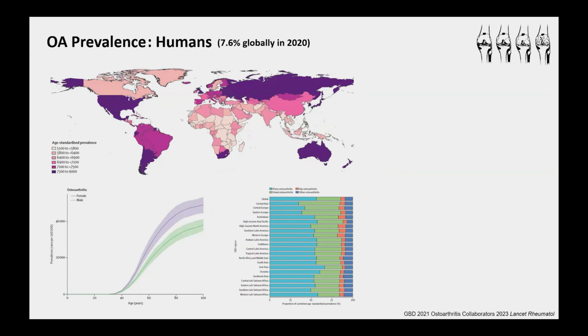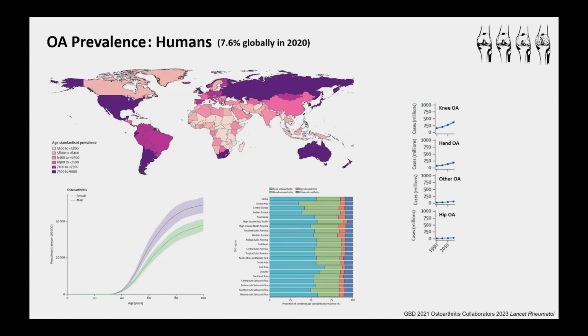But going back to these different dimensions, actually the most important dimension for thinking about mismatched diseases is time. And if we look back to 1990, at that time, there were a little over 250 million people that had osteoarthritis, which is 4.8% globally. And that means between 1990 and 2020, there's been a 132% increase in the cases of osteoarthritis. And this increase is just expected to continue over time. So it's clear that cases of osteoarthritis are increasing in modern populations.